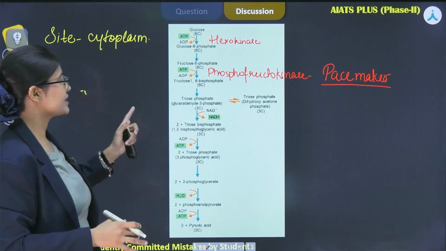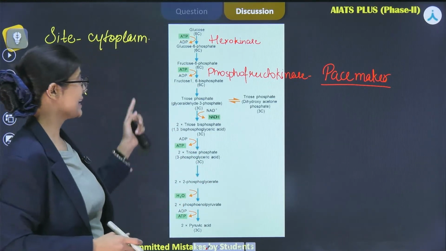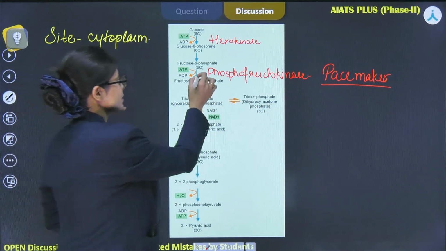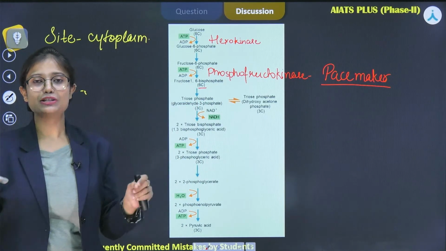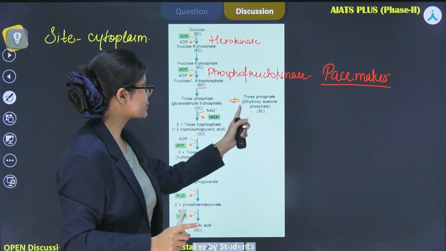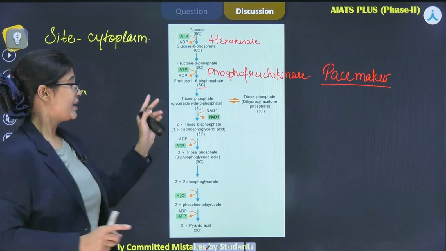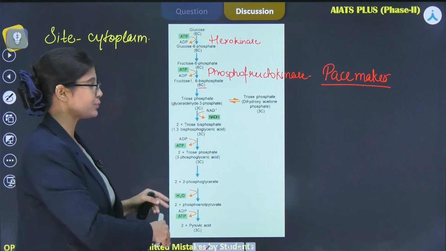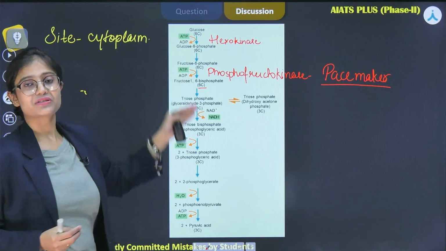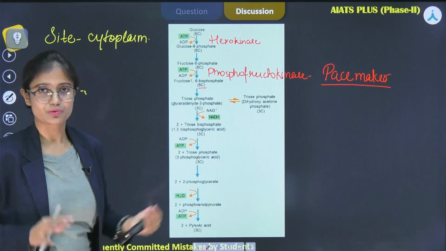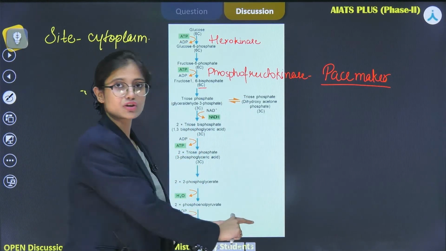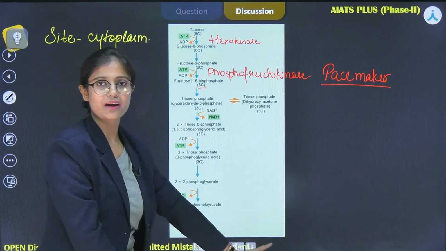Now in the next one, we can see that fructose 1,6-bisphosphate is getting converted into 3-carbon molecules, which are glyceraldehyde 3-phosphate and dihydroxyacetone phosphate. So the 6-carbon molecule dissociates into 3-carbon molecules, and these two molecules are interconvertible. That's why this sign is present. This is DHAP, this is PGAL. Now from this step onwards, the ATP molecules will be produced. In the first 5 steps, the energy, the ATP, is consumed, right? So this is one important point. Now here the reaction will take place 2 times, one from this and one from here, right?